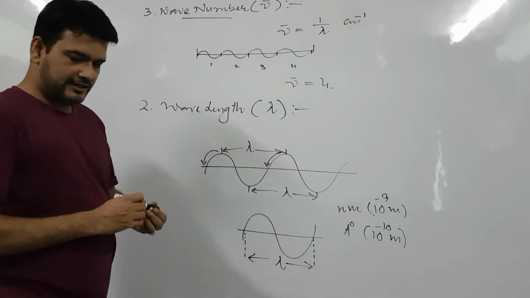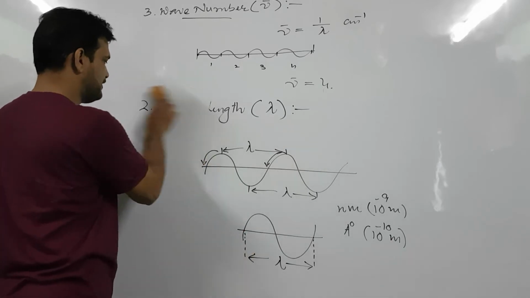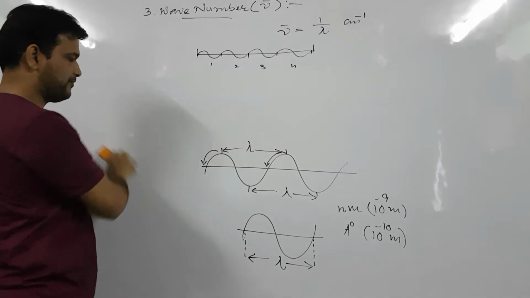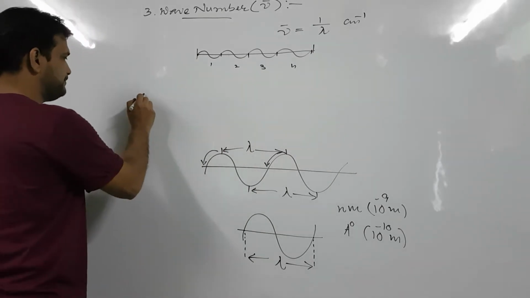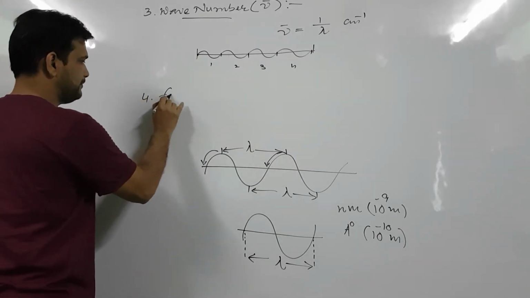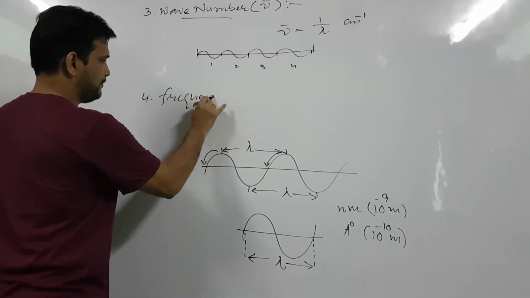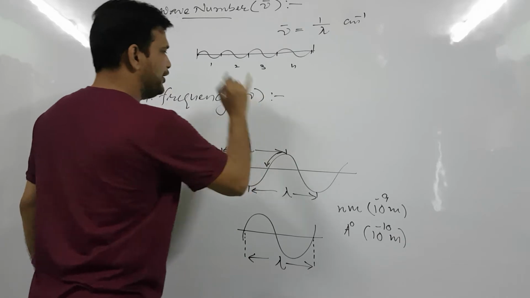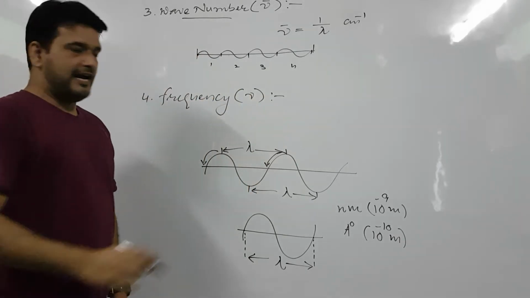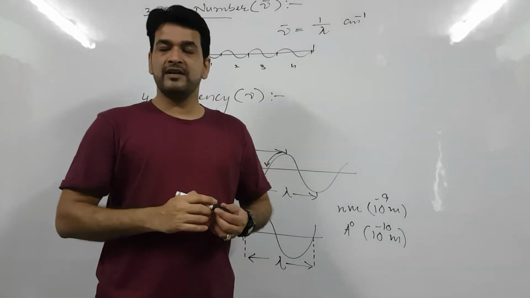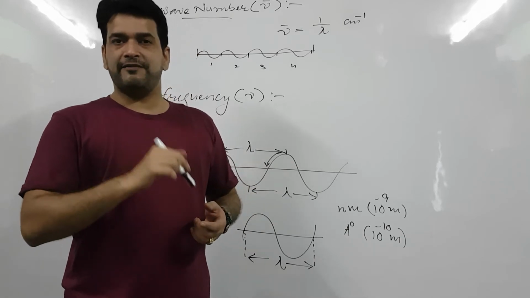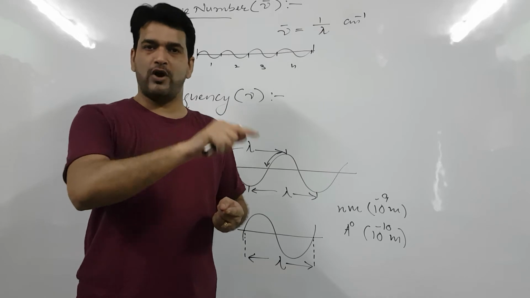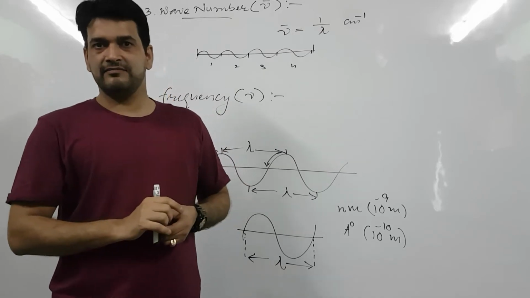And now the other definition, you can say fourth parameter, is the frequency. It is represented by nu. And what is this frequency? Frequency may be defined as the number of waves passing through a point in 1 second.